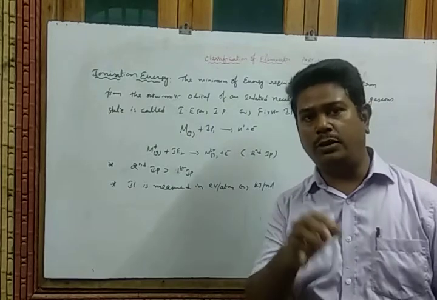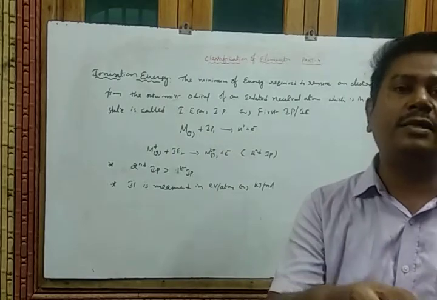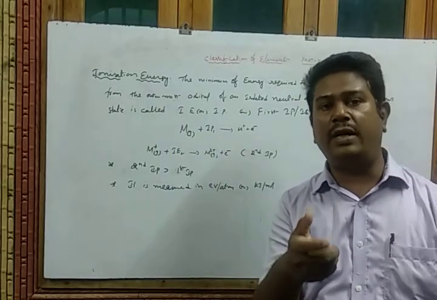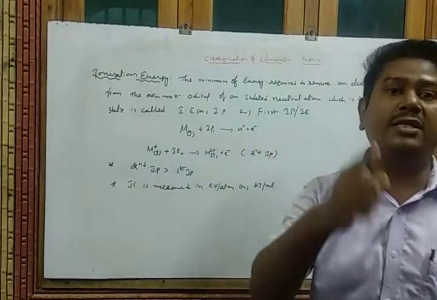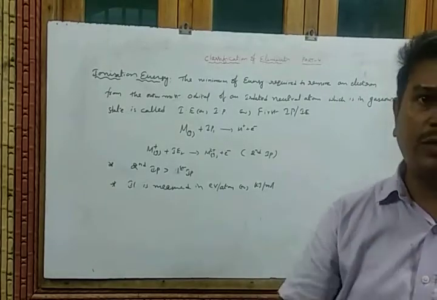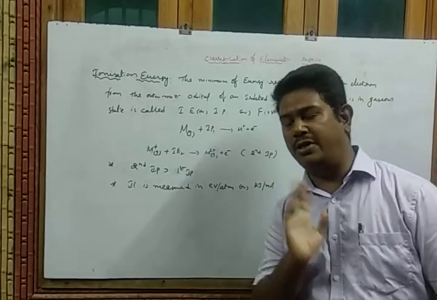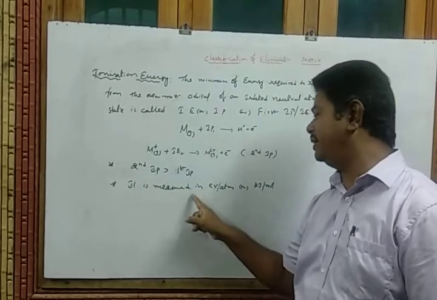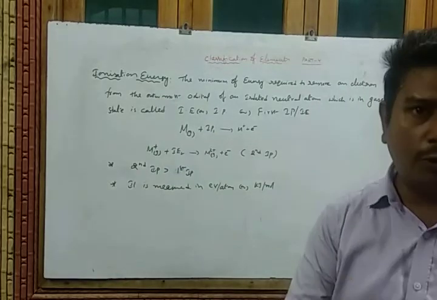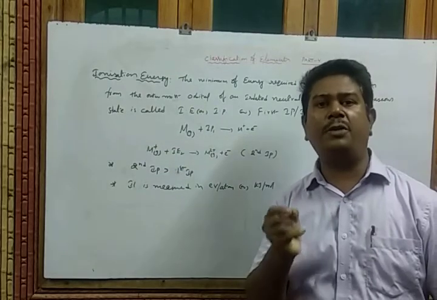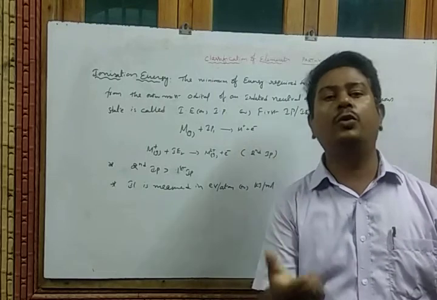If you want to remove another electron from the unipositive charged ion, we require more energy because the nuclear charge is more. That's why the nuclear force of attraction on the outermost electrons is increased. So we require more energy than the ionization potential of the first one. That's why the secondary ionization potential is always greater than the primary ionization potential. This ionization potential is measured in either electron volt per atom or kilojoule per mole. Now, how do these ionization potential values change in a period as well as in groups?